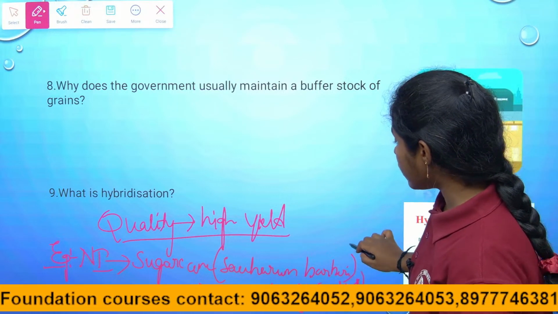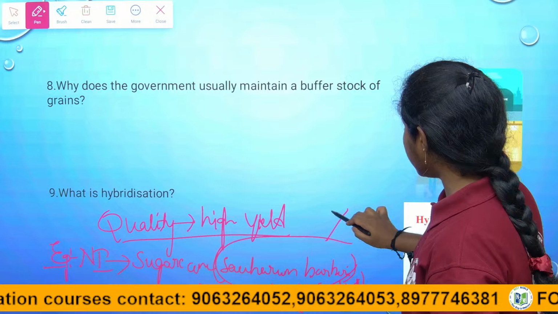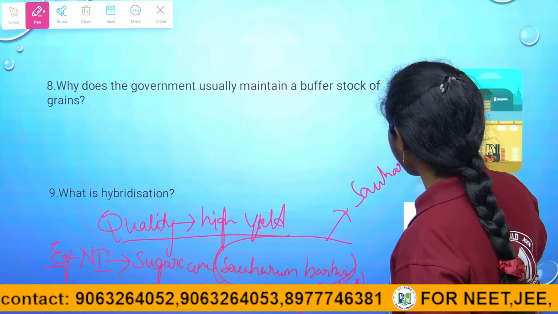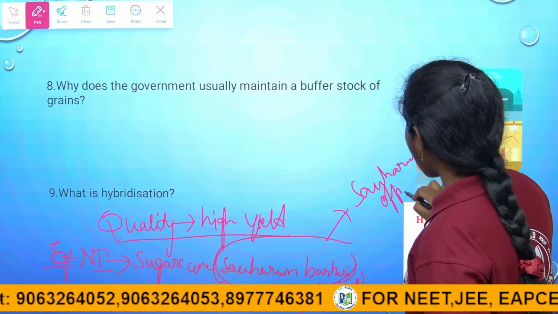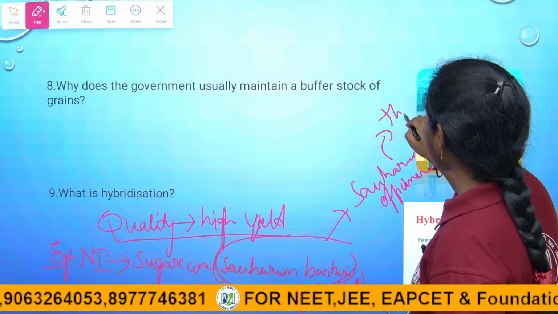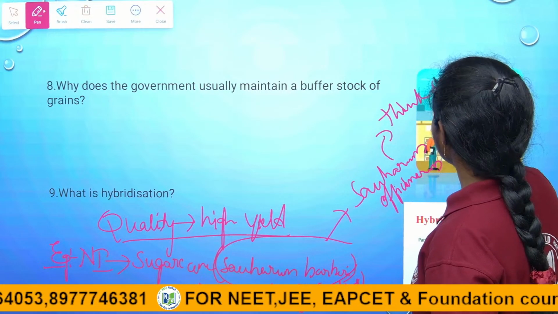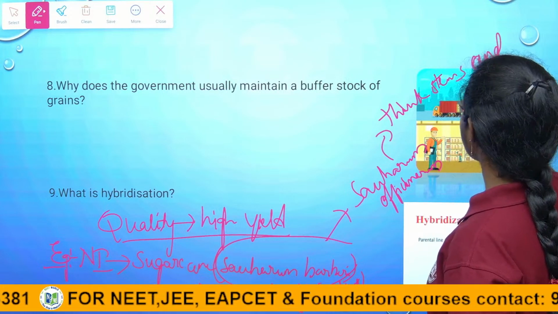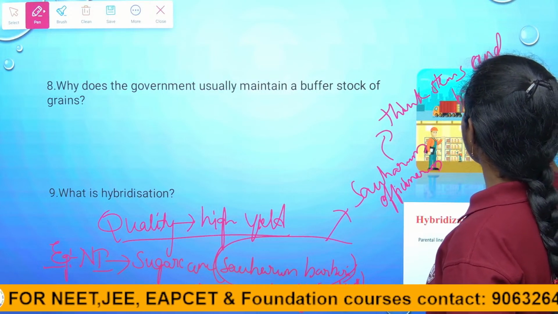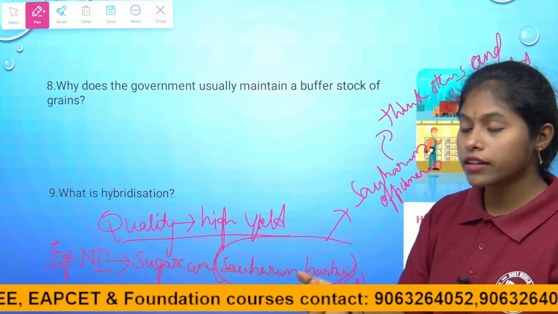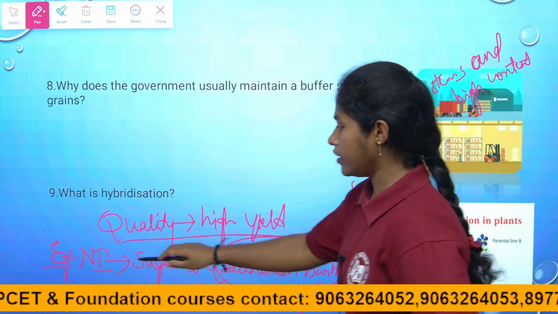With the Saccharum barberi, they combine the Saccharum officinarum, which has thick stems and high sugar content. But it is not grown in North India in a wide way.